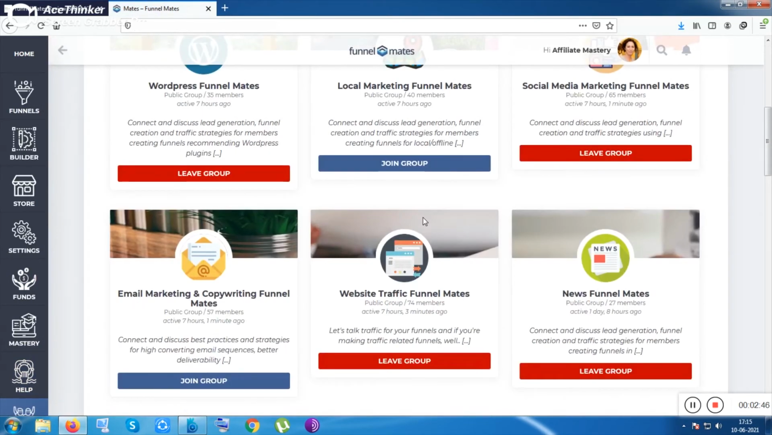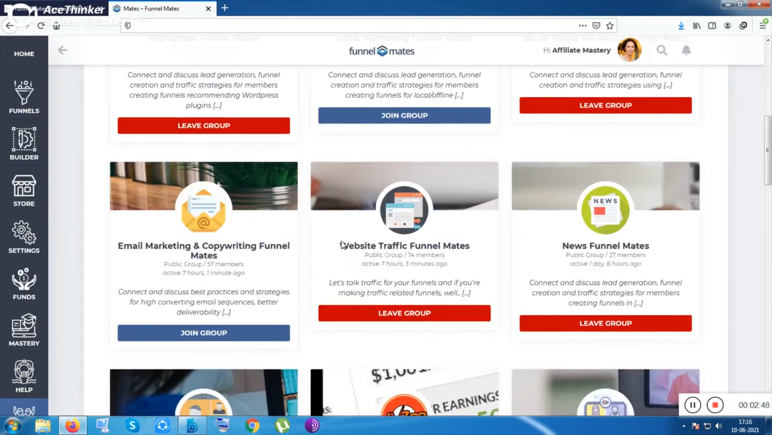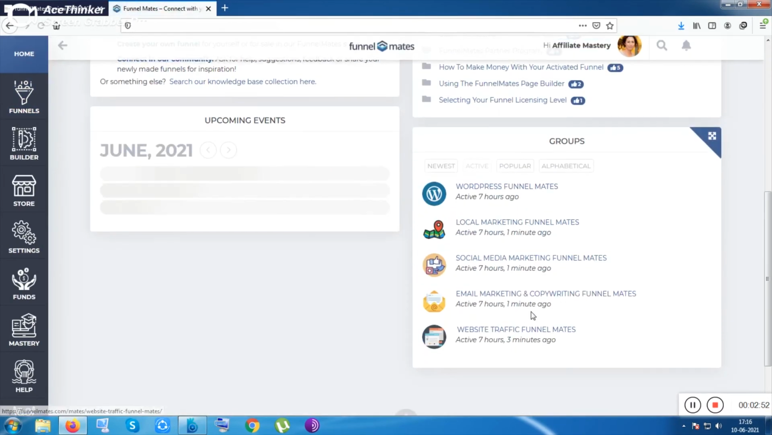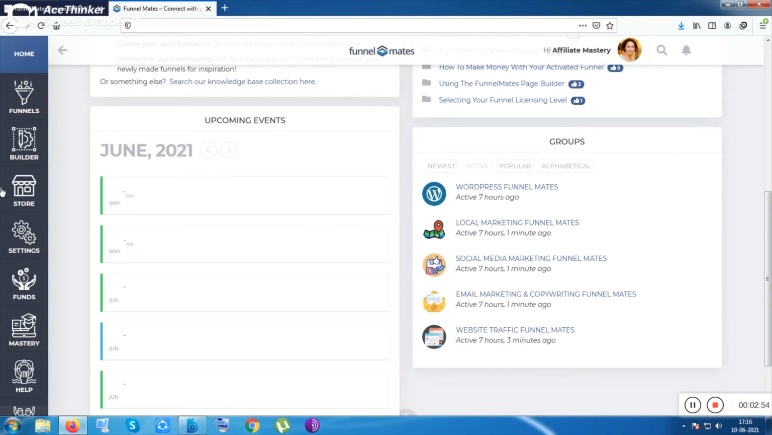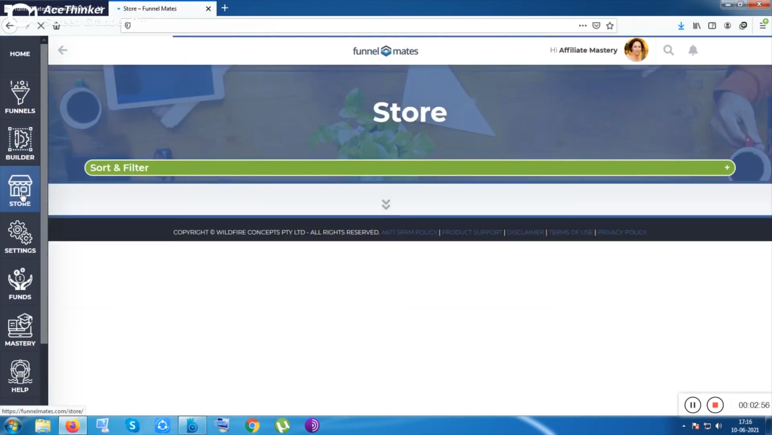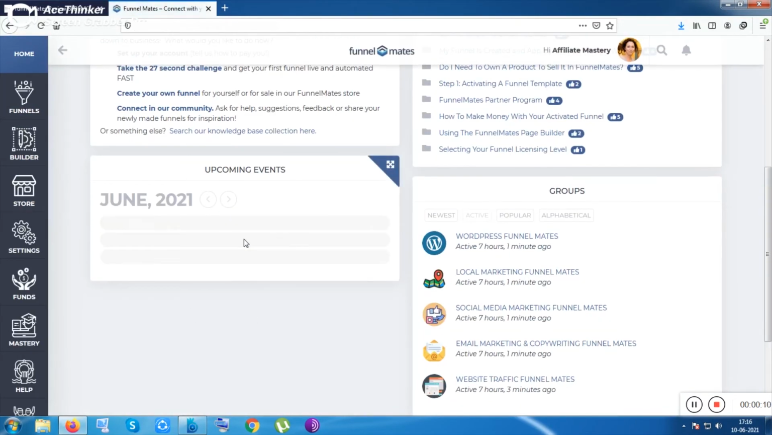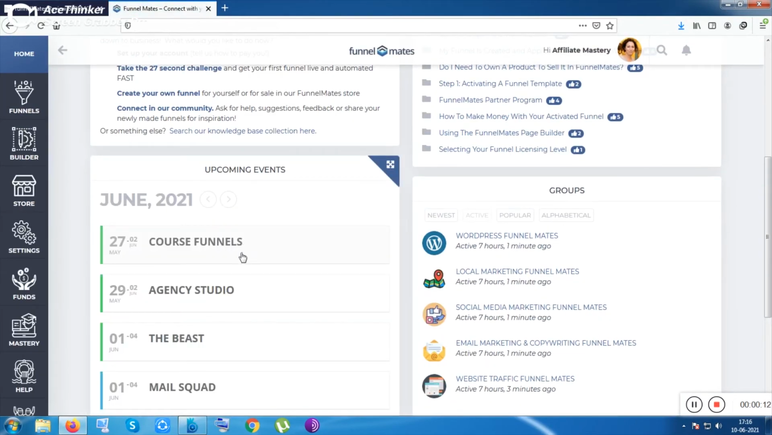These are the groups which are also given inside the home section. Inside here the groups are given, you can check them out. And the most beautiful thing is the done for you funnels. The best thing is the upcoming events and upcoming tutorials, which will be very helpful, and live tutorials. You can ask any question you want directly to them.